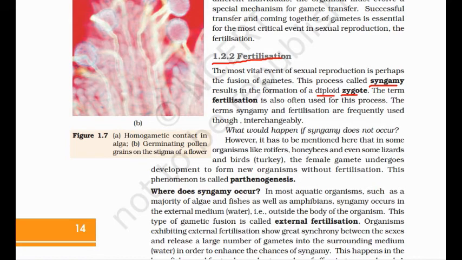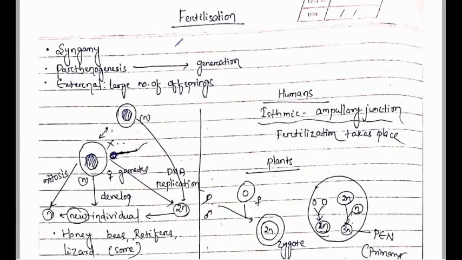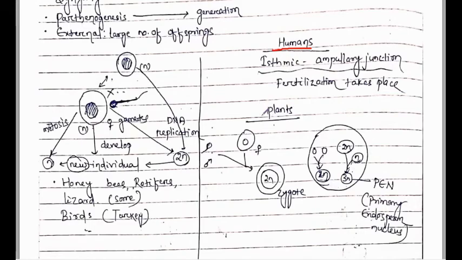In the case of humans, the site of fertilization is the isthmic ampullary junction. In the case of plants, especially angiospermic plants, double fertilization takes place. Double fertilization means that inside the pollen grain, two male gametes are produced.